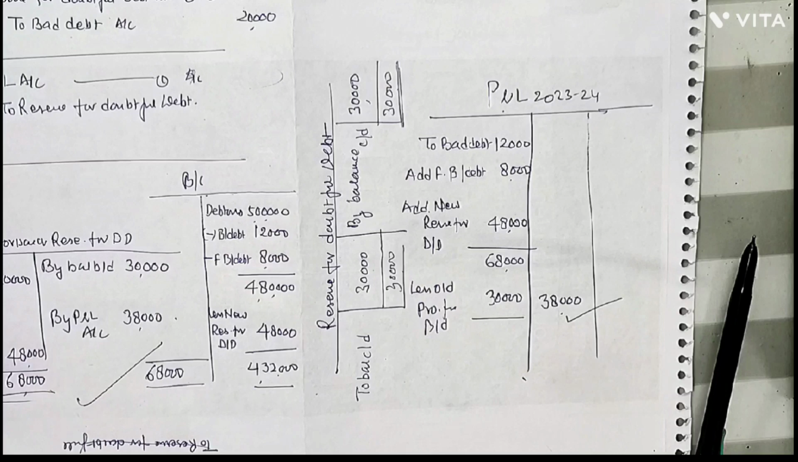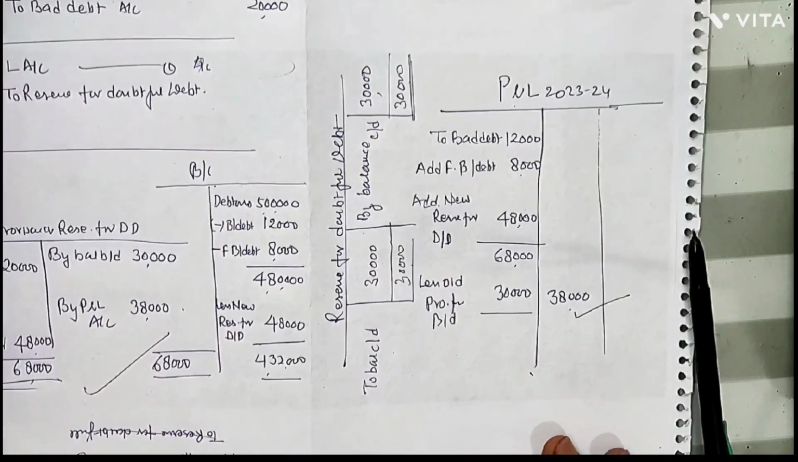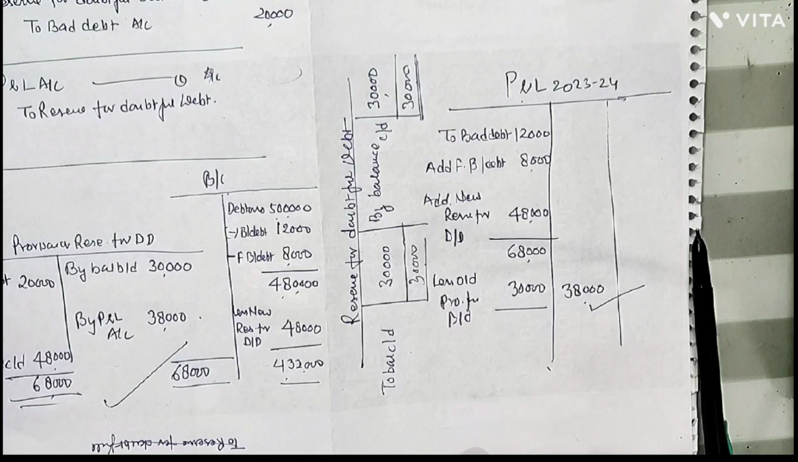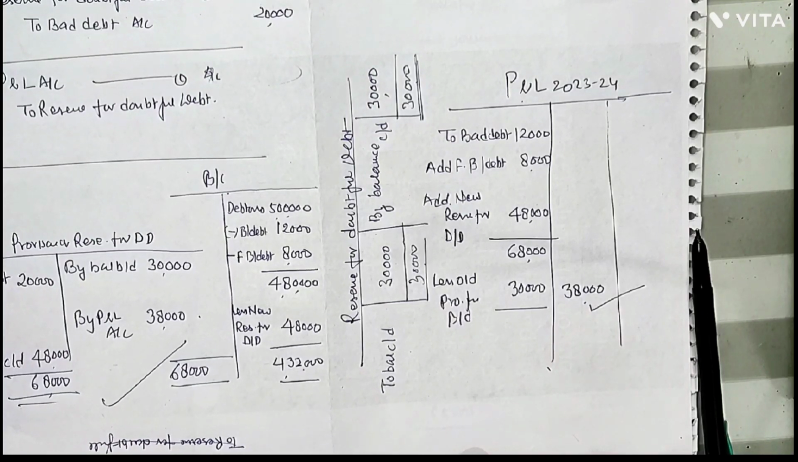This was all about reserve for doubtful debt, provision for bad debt, further bad debt, balance sheet, trial balance, etc. The next video is coming to you regarding various types of journal entries. Till then, take care. Bye bye.